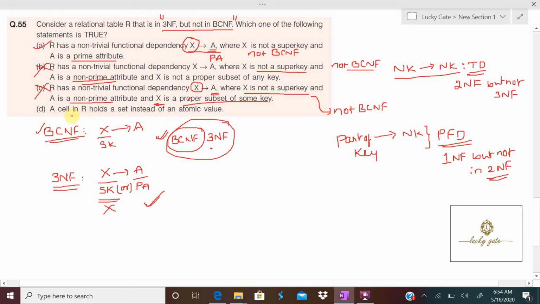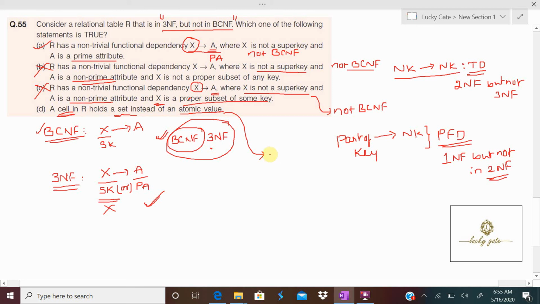Now coming to option D, an attribute of a relation holds a set instead of atomic values. For this option it is very clear that the attribute contains a set of values but not atomic values. But every relation in the relational model needs to contain atomic values.